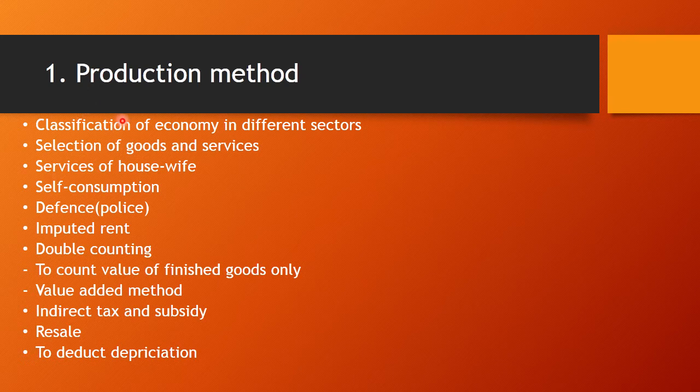Now, classification of economy in different sectors. Before discussing the important facts, the sum of the monetary value of finished goods or services produced in the agriculture, industry and service sectors is the national income. First one, classification of economy in different sectors. Here the economy is classified into various sectors like agriculture, industry, services, mines, construction, transportation, communication, banking, education, etc.